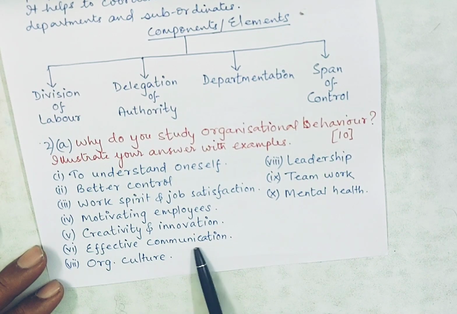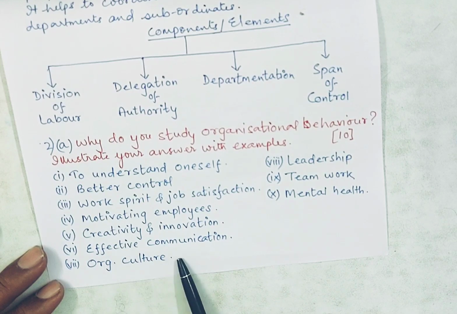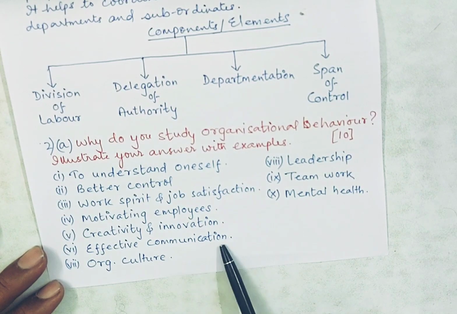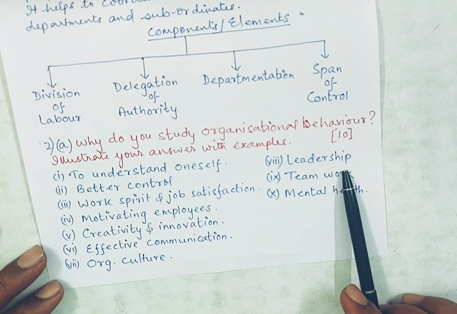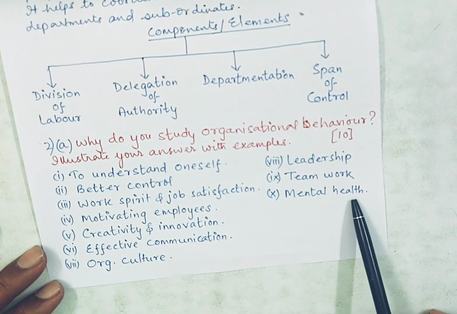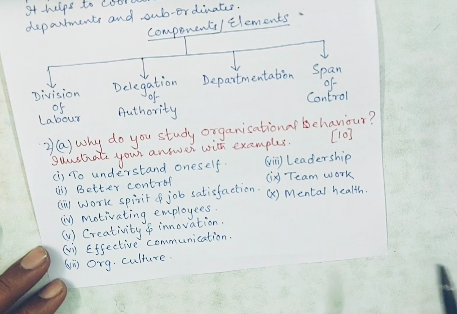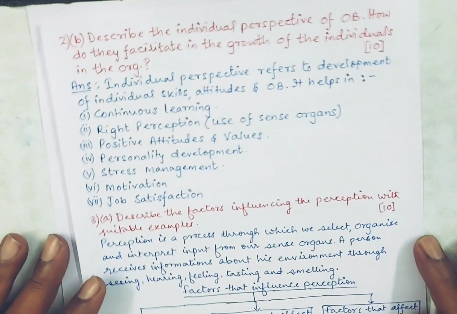Then effective communication. The communication between the management and employees or subordinates must be very proper and very good, because without this, nothing can be achieved. Then organizational culture: to develop a sound, beautiful culture in which the employees can prosper and work happily. Then leadership. The leader should be cooperative and target oriented. Then teamwork, and then mental health. So like this you can define these points. Now let's move on to the next question.